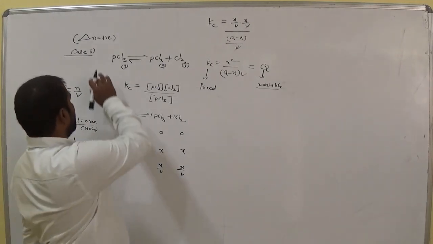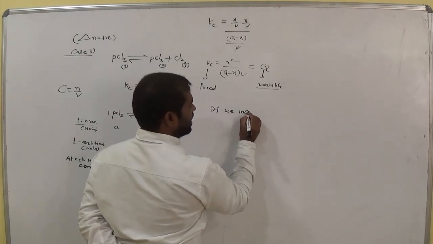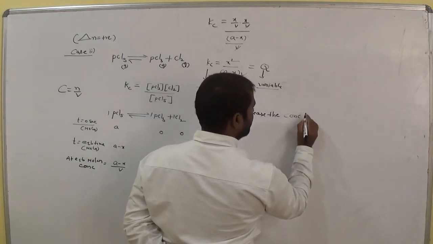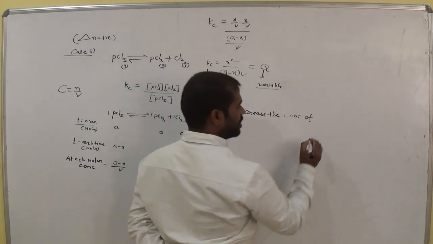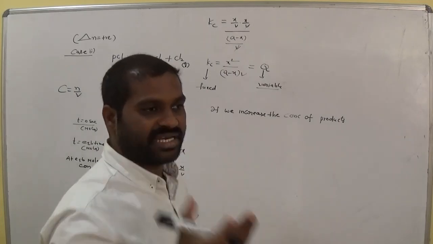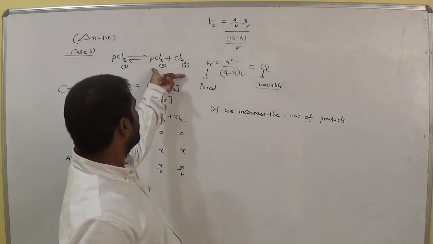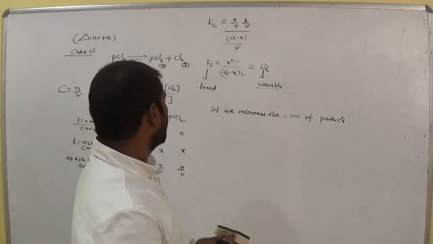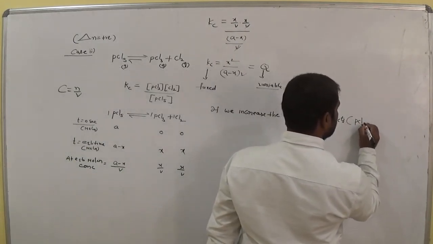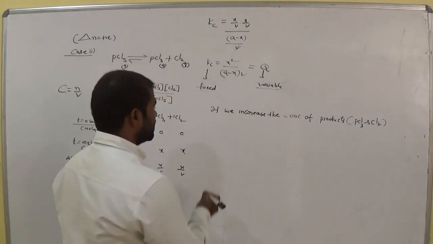Now in case 2, if we increase the concentration of products. In the first case we increased the concentration of reactants, that is PCl5 concentration. In the second case, we increase the concentration of products, am I right? Product concentration is going to be increased. So what are the products in the given reaction? That is PCl3 and Cl2 concentration. If we increase the concentration of products,